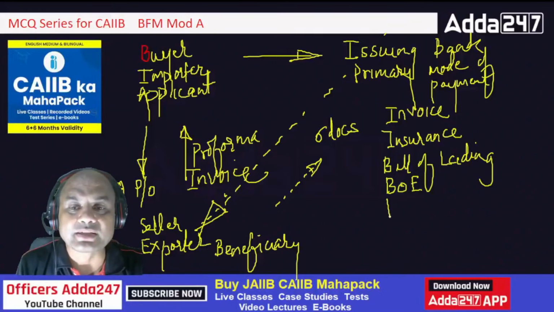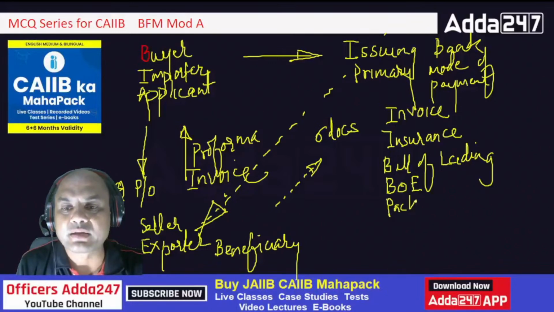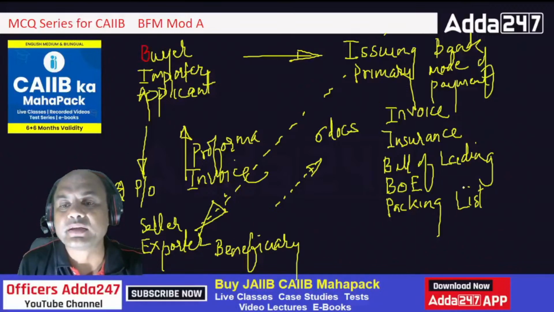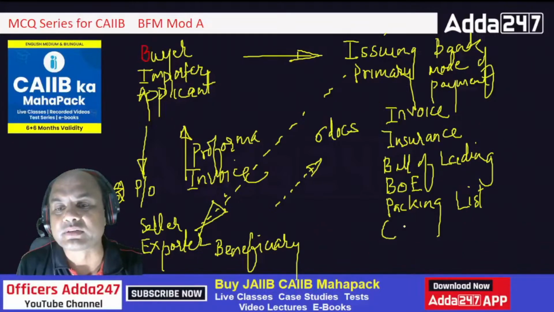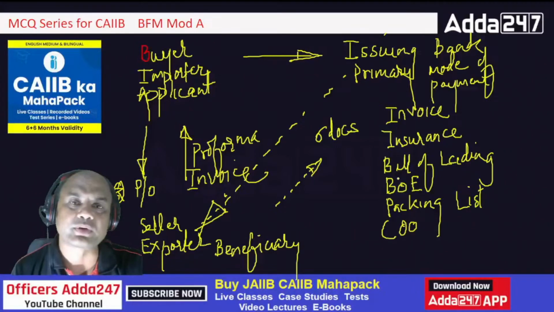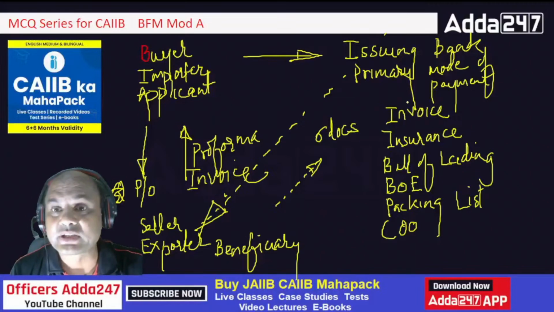Then packing list, packing list. Okay, and then COO, certificate of origin, COO. These are the at least 6 documents which are required in the export trade. At least I am saying. I am not saying all of them.